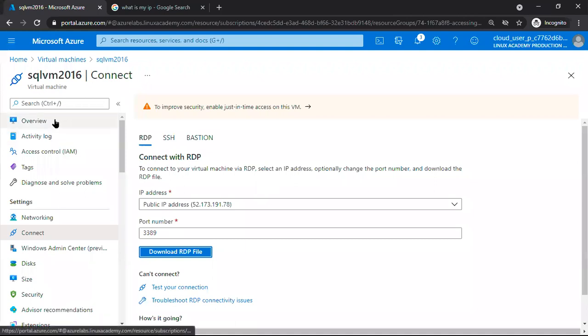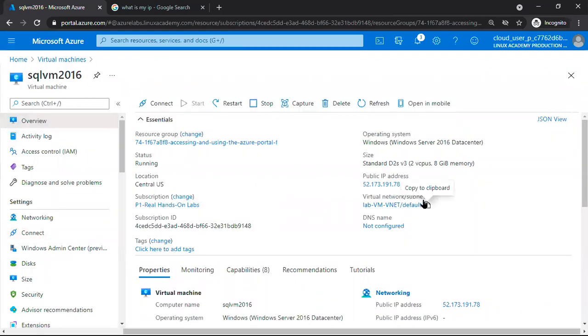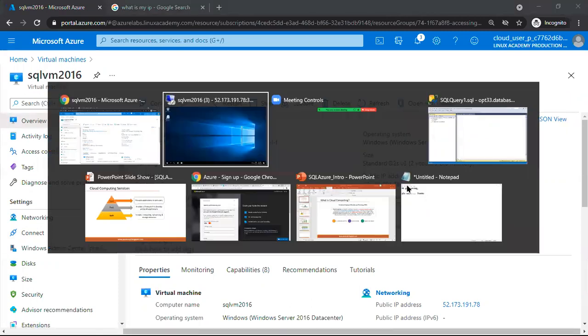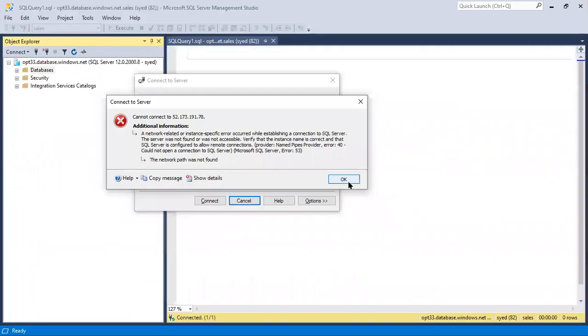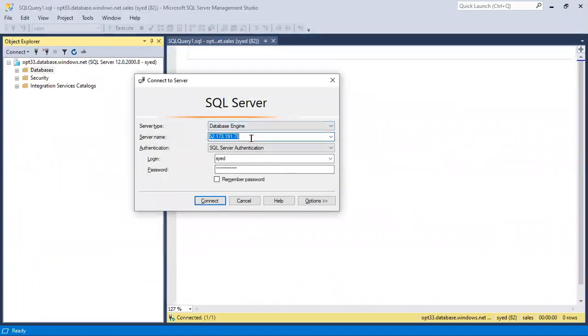See here, what is the public IP? This is the public IP of the instance machine. Copy this public IP. Through this public IP, we can connect to SQL Server.